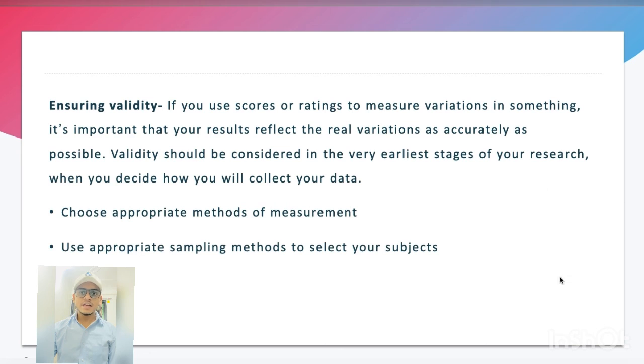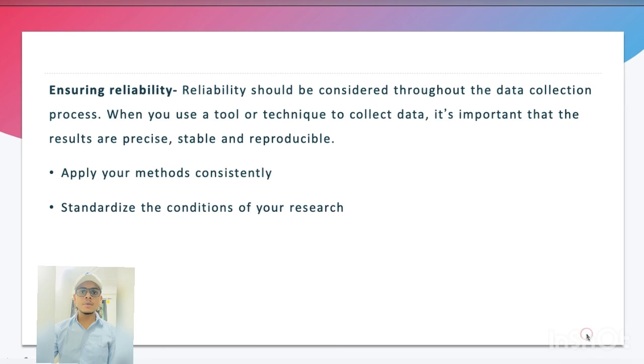For example, to collect data on personality traits, you could use standardized questionnaires that are considered reliable and valid. If you develop your own questionnaires, they should be based on established theory or findings of previous studies, and questions should be carefully, precisely worded. Use an appropriate sampling method to select your subjects. To produce valid, generalized results, carefully define the population you are researching, for example, people from a specific age range, geographical location or profession. Ensure that you have enough participants and that they are representative of the population.